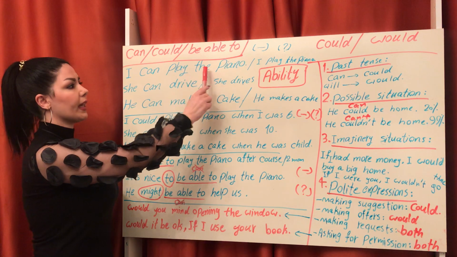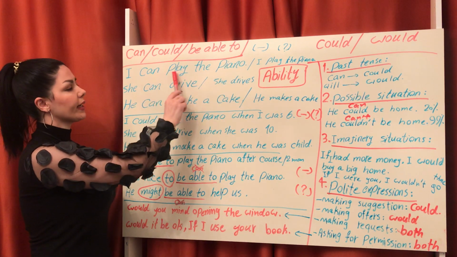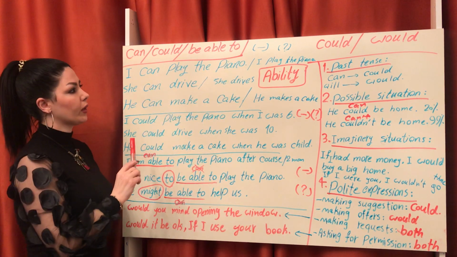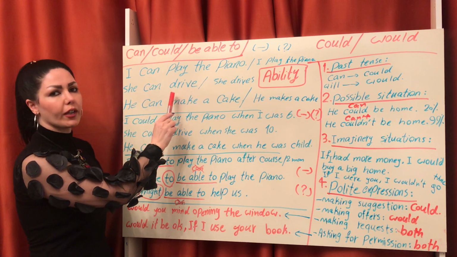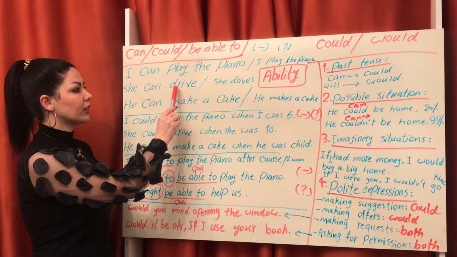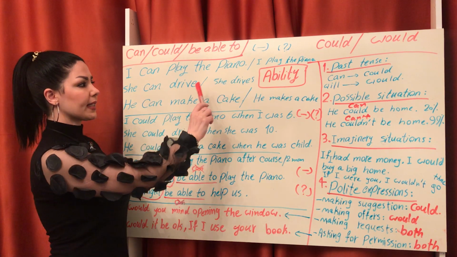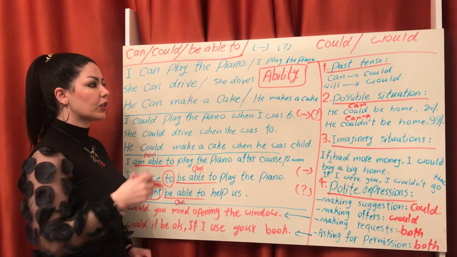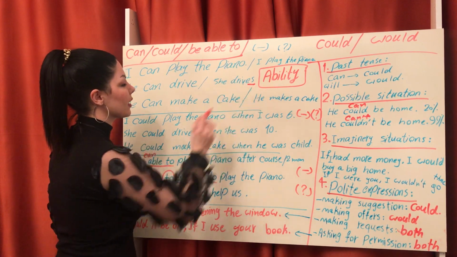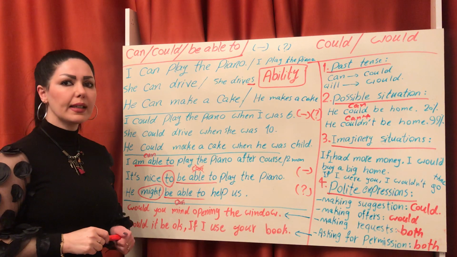And in this sentence, she can drive. In simple present, I say she drives. We add s for she, he, it.